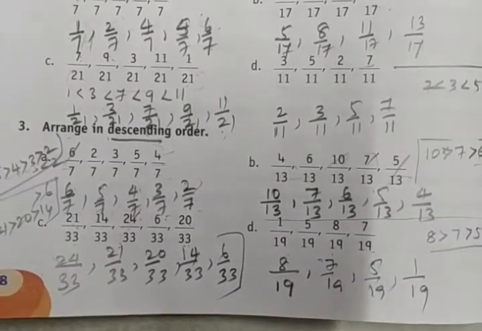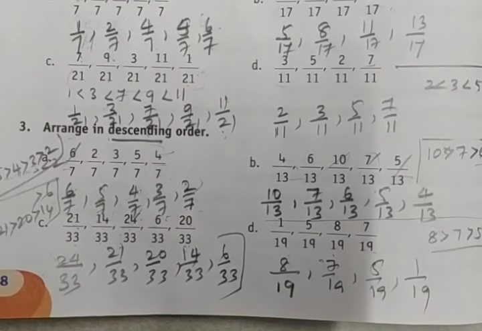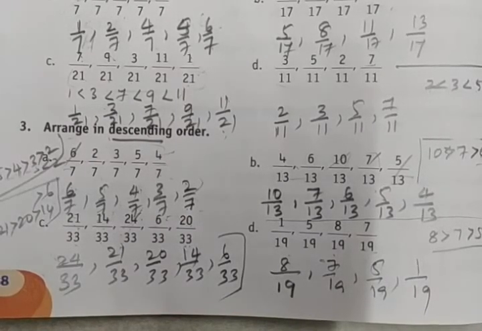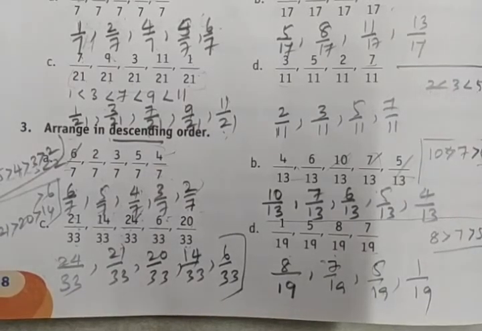So this is how we did the fractions with the denominators and numerators. Right? Hope you have understood up to this.